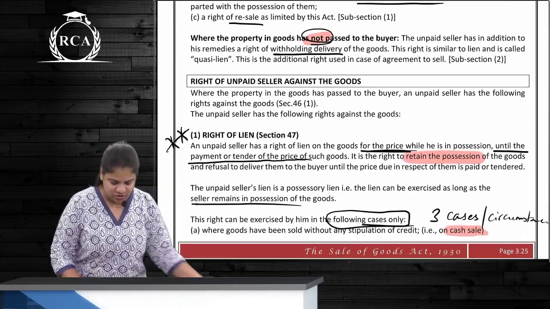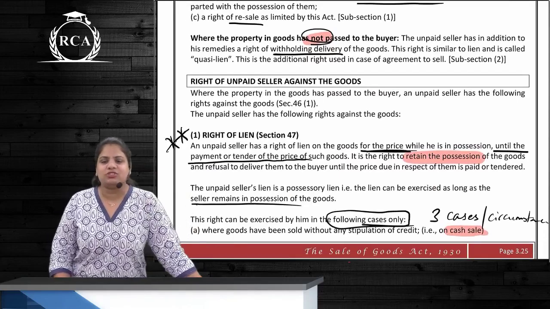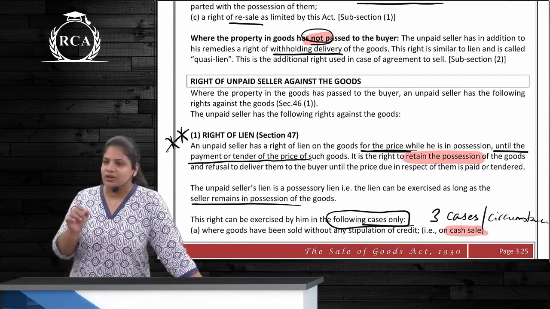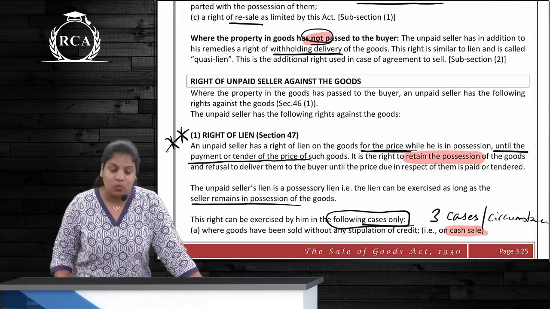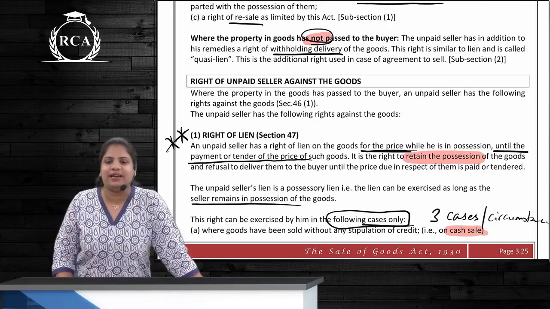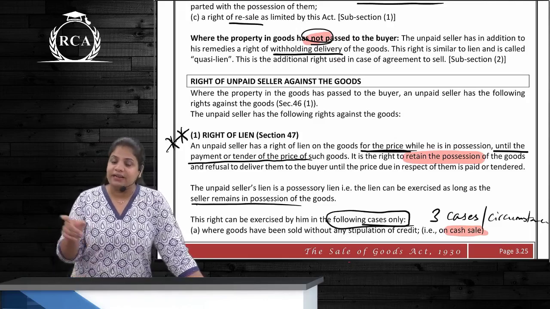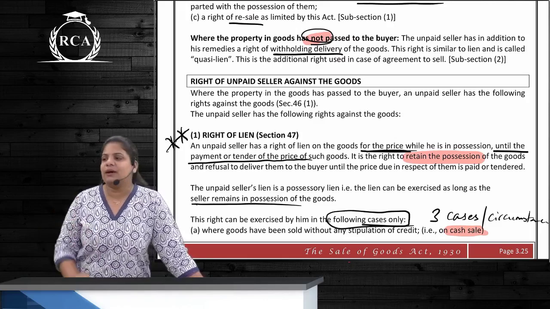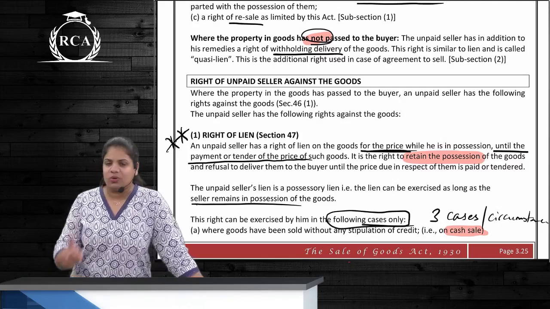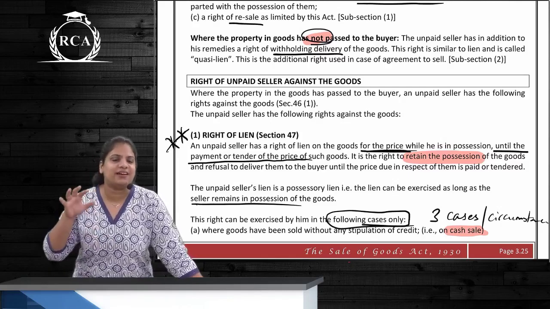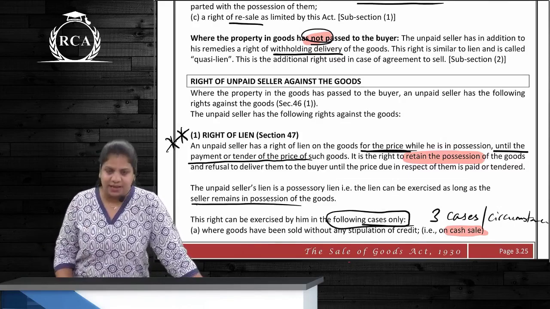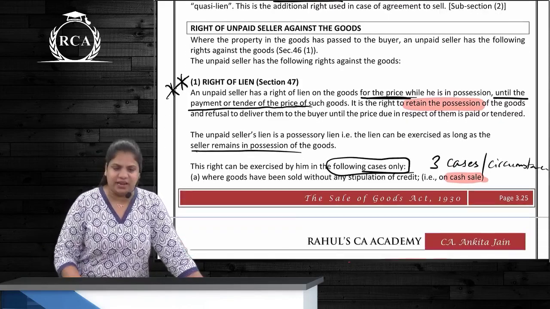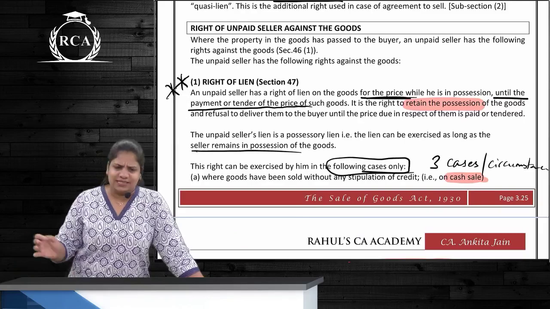Now first let us talk about right of lien. Lien means what? To retain. So right of lien means what? Right to retain the possession. Why can the seller retain the possession? Until the price is paid, correct? So the only reason the seller can retain the goods is for payment of the price, right? This is also called vendor's lien. Vendor is nothing but a seller, correct?